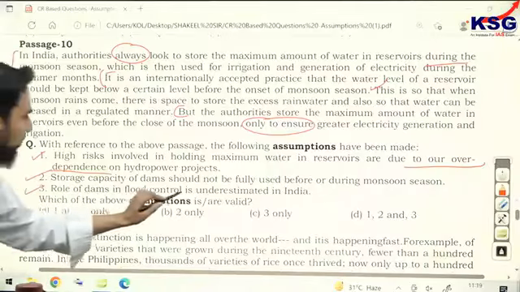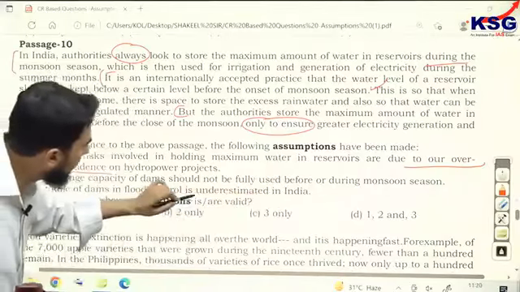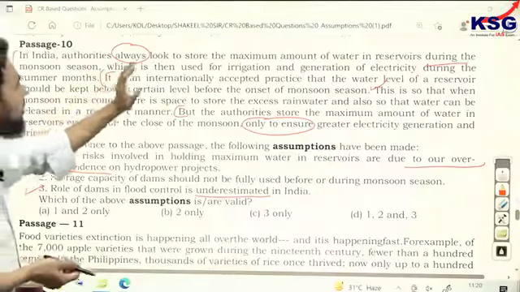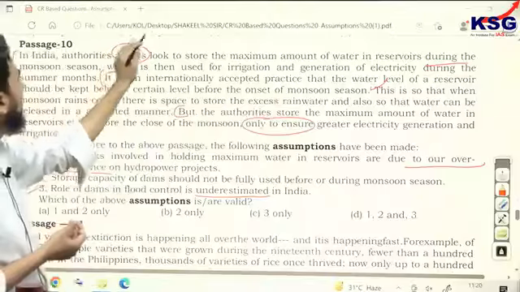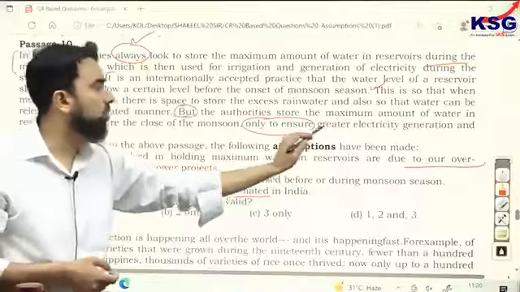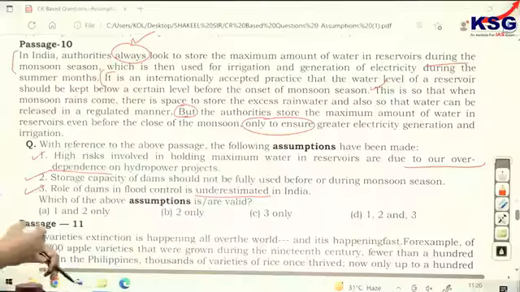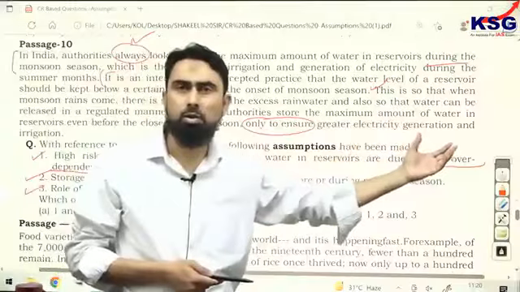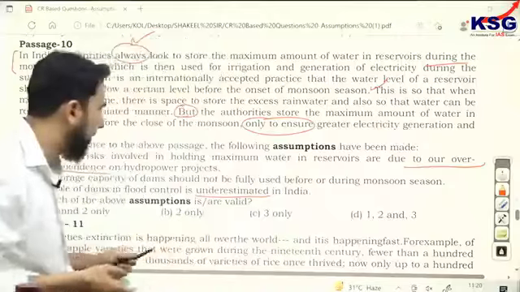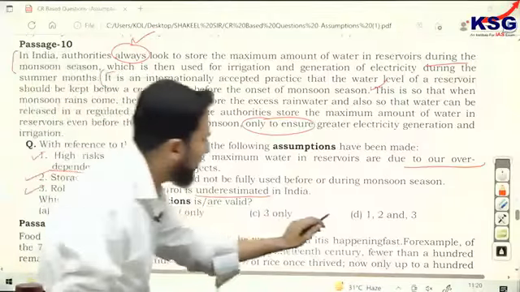Point number 3: the role of dams in flood control is underestimated in India. Yes, we can say that it is underestimated because of the way the author argues. He mentions that the internationally accepted practice is this, and he has justified it. He says, but in India, we always look to store the maximum amount of water. And why do we do this? Only to ensure greater electricity generation. It means our focus is more on electricity generation rather than taking care of floods. So the role of dams in India is underestimated. Right? So all three are correct assumptions.